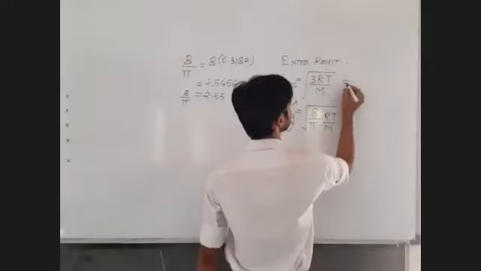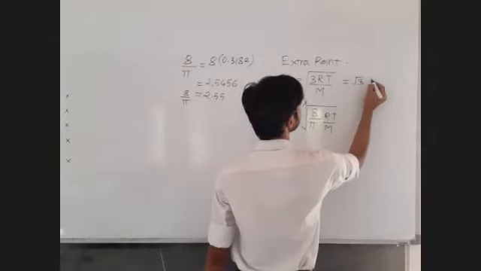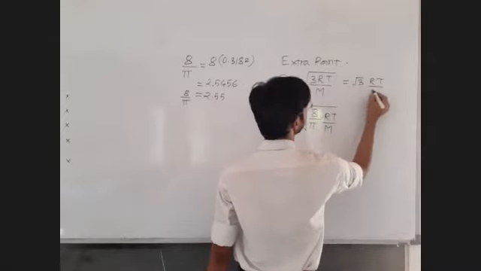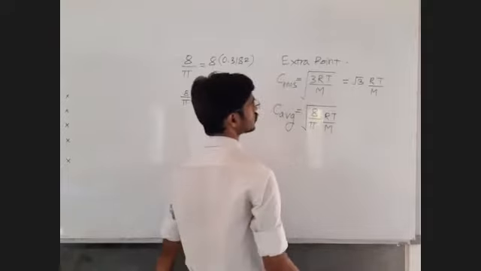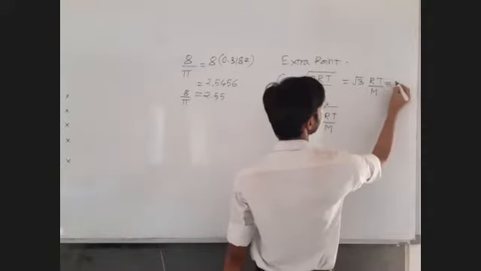So let us write this value as root 3RT upon M. What is the value of root 3? Root 3 value is 1.73.